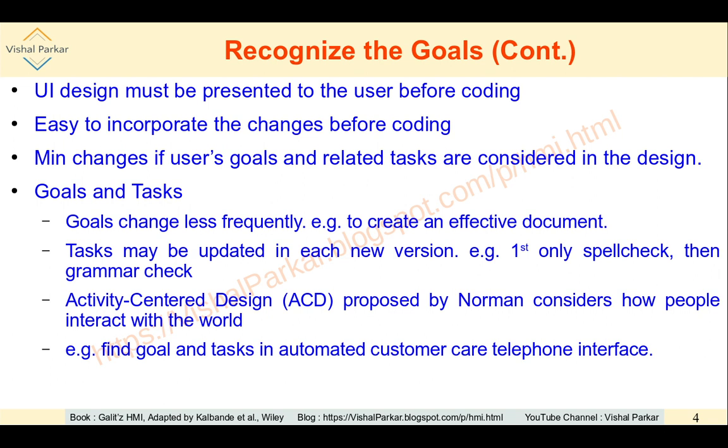The user may once again select a corresponding number wherein a pre-recorded answer may be present, which is spoken by the system, and the user gets the required information. There may be one option to talk to actual personnel of that company. A manual communication may be required in that case, so that may also be presented. So these are the different tasks of providing instantaneous help to the user over the automated customer care telephone interface.